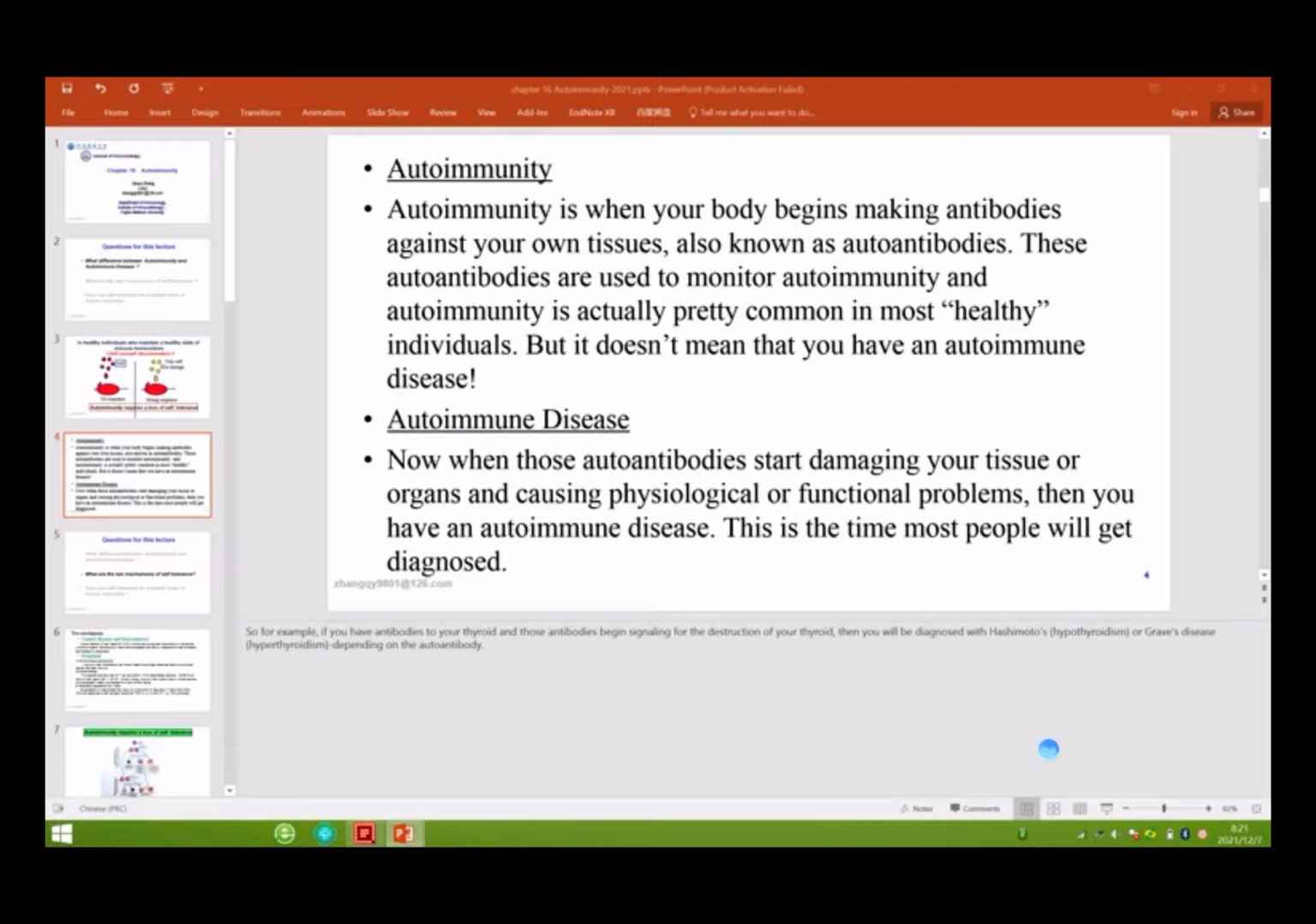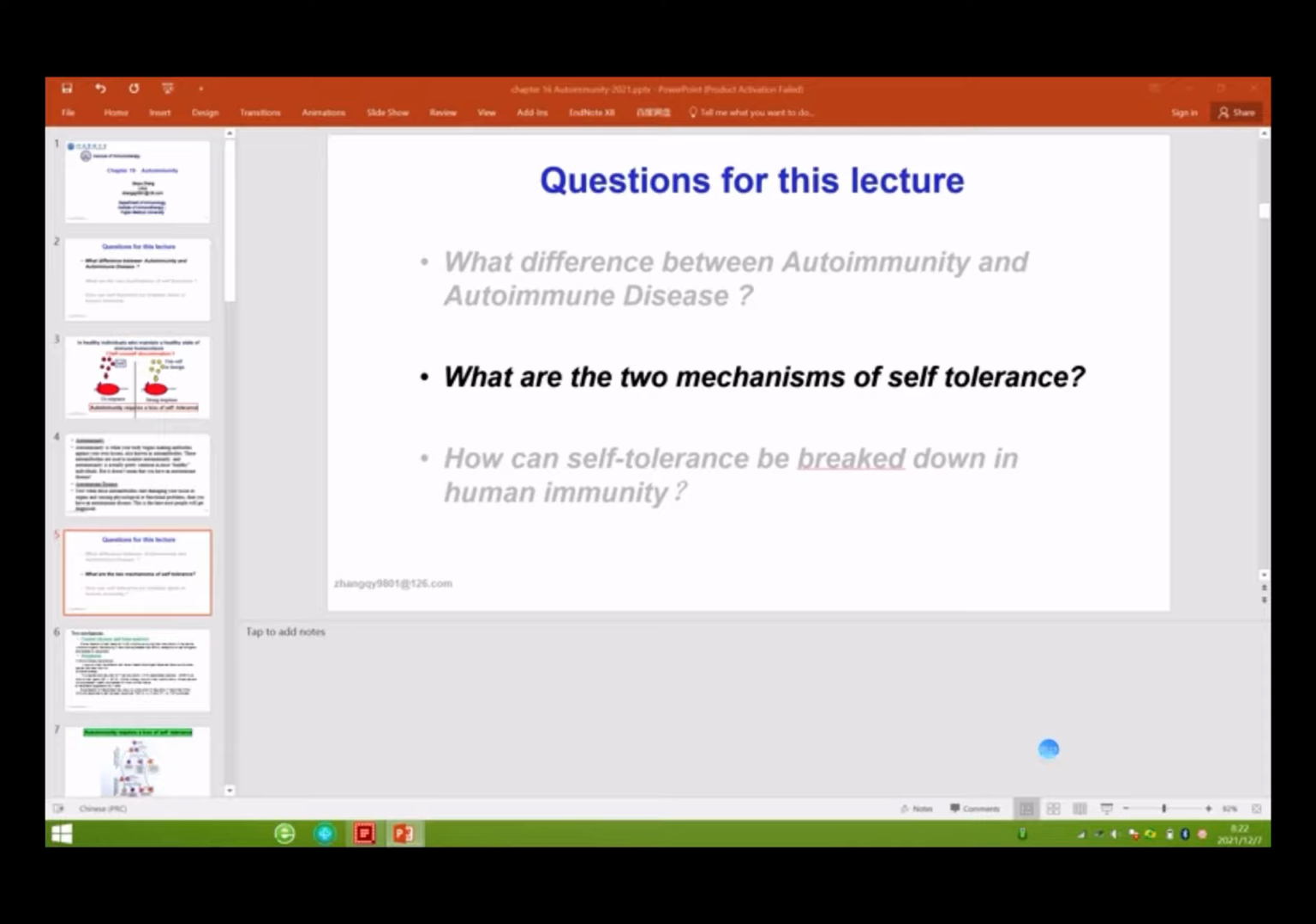So when these antibodies start to damage the tissue or cells or organs, they will cause functional or physiological problems. What do we call it? Yeah, autoimmune disease, right? So only some people have autoimmune disease, where autoantibody or autoreactive T cells damage the tissue or cells. They will lead to autoimmune disease. Is it clear? Okay. All right, so we go to the second question.